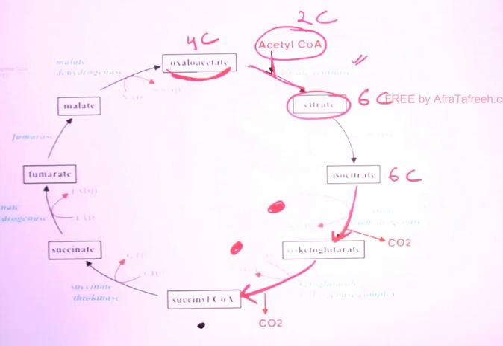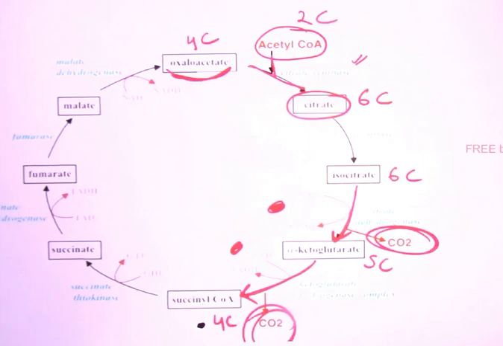The next two steps of TCA are the same as the link reaction, that is 6-carbon isocitrate gets converted to 5-carbon alpha-ketoglutarate, then this 5-carbon gets converted to 4-carbon succinyl-CoA. So in both the steps, carbon dioxide is getting removed. The name of the enzyme is dehydrogenase. The first one is isocitrate dehydrogenase, the next one is alpha-ketoglutarate dehydrogenase. In both these steps, vitamin B1 is used, oxidative decarboxylation occurs, and NAD forms NADH, right? So we have reached till this point, succinyl-CoA.